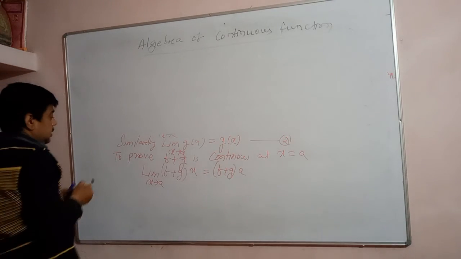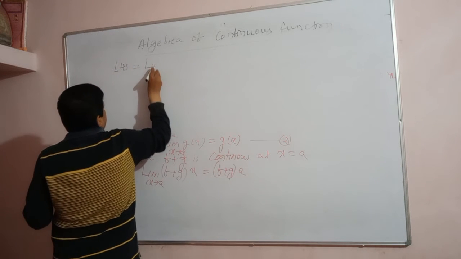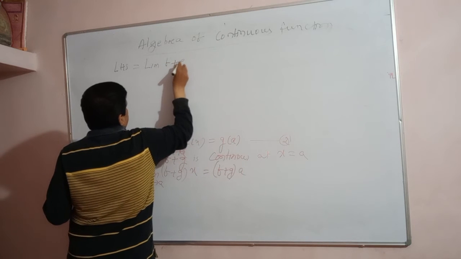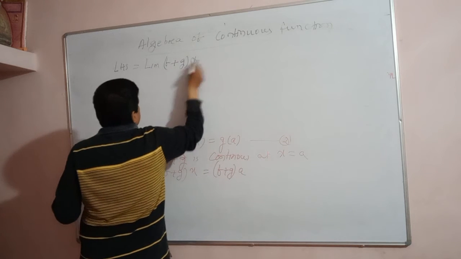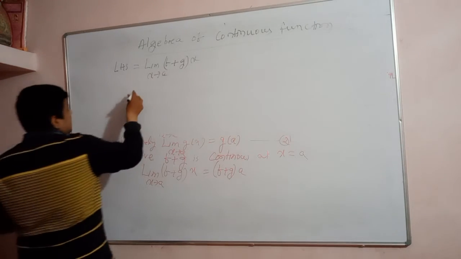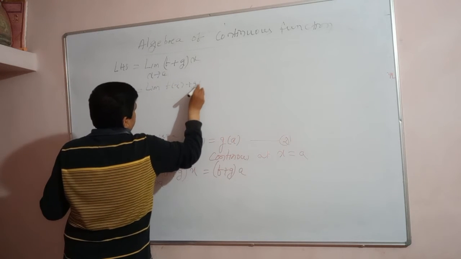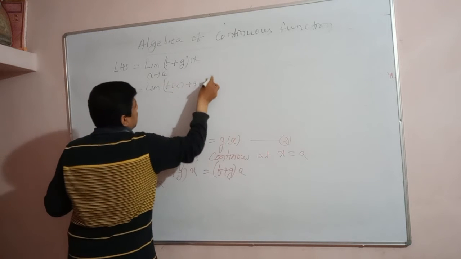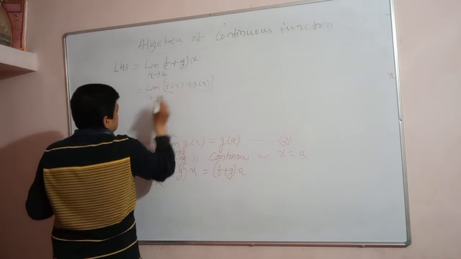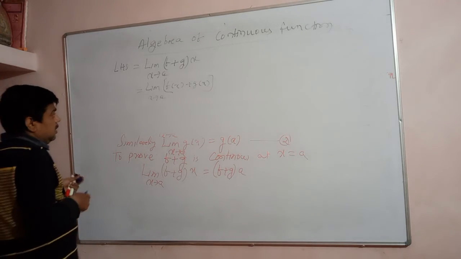Now you see, take the LHS, the left hand side: limit of (f plus g)(x) as x approaches a, and that is equal to the limit of f(x) plus g(x) as x approaches a. Next point.